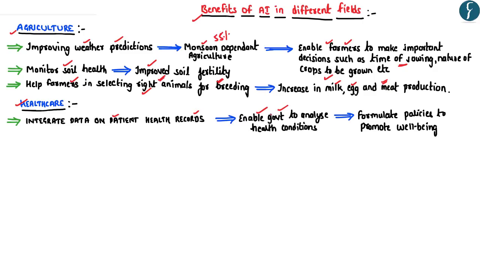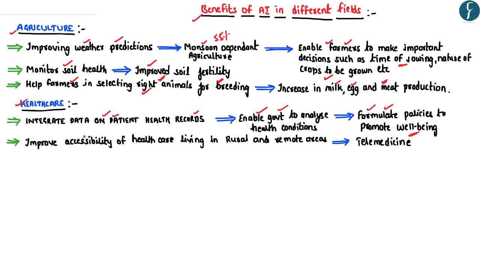And based upon such an analysis, the government can formulate policies in order to promote the well-being of the people. Thus, having an integrated database of patient health records would drastically improve the formulation as well as the implementation of health-related policies in India.